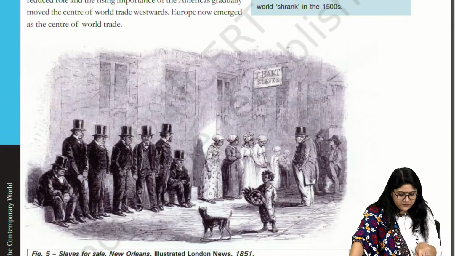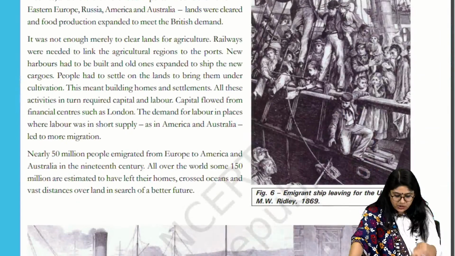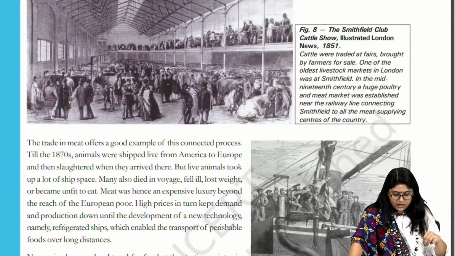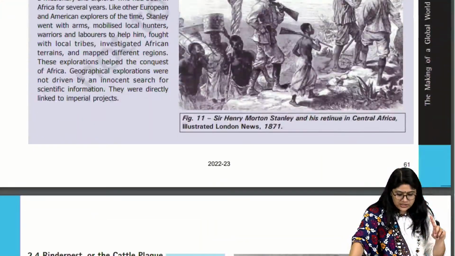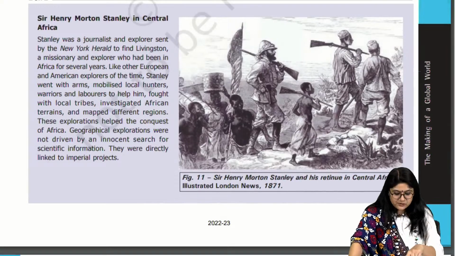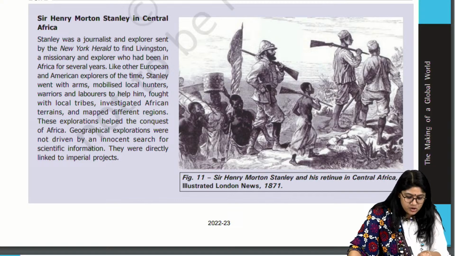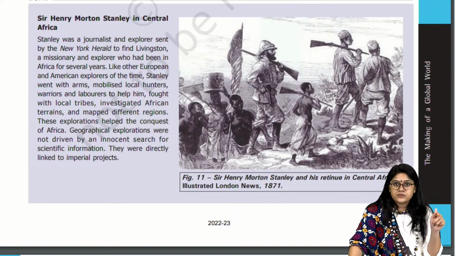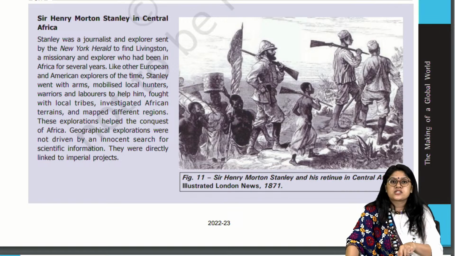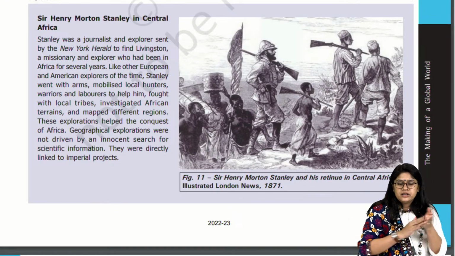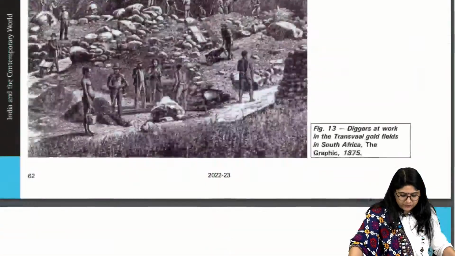See over here, the slaves of the sails, in London, 1851. There's one image which I only asked in one of the sessions. The movement and of course the people who are suffering. See this one. They have mentioned Sir Henry Morton Stanley in Central Africa. What he did, you can read it and you will be able to relate to the image also. Right everyone, quick thumbs up, are we clear? Thumbs up everyone. Okay.